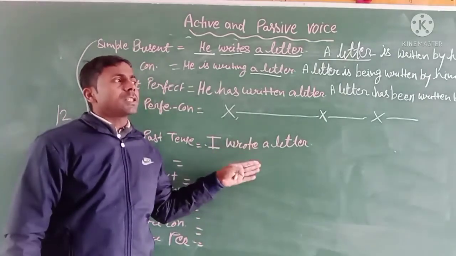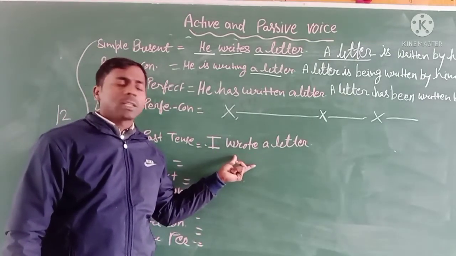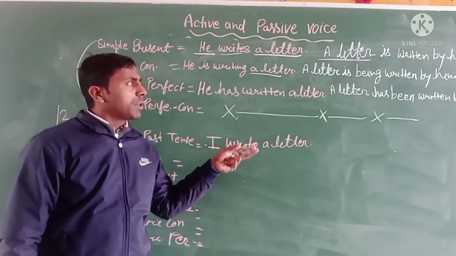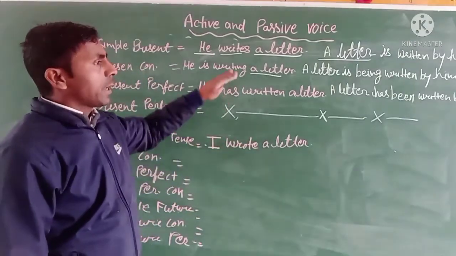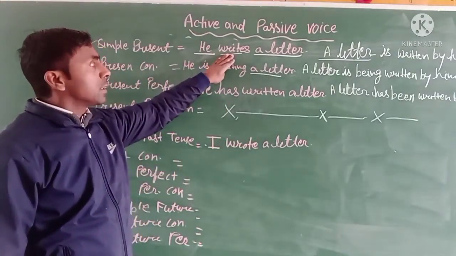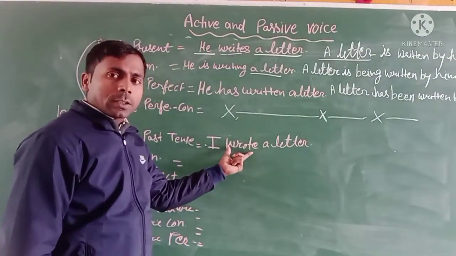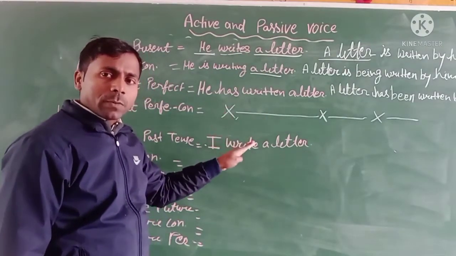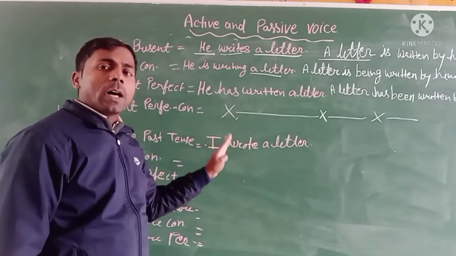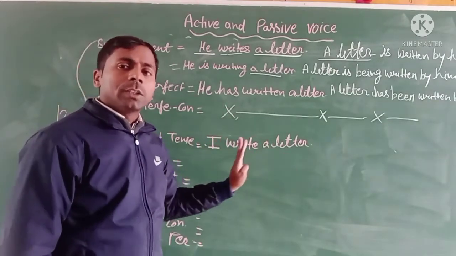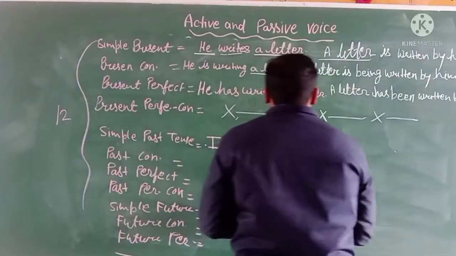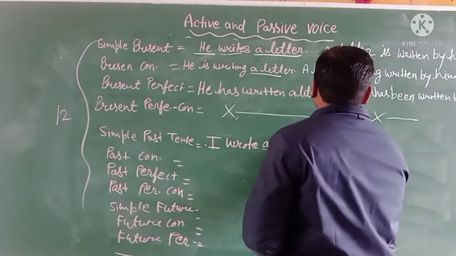And when you change this simple past tense into the passive voice, then use some of the important rules as in the simple present tense. When you change into the passive voice, add was or were according to the subject. So the subject is here a letter.